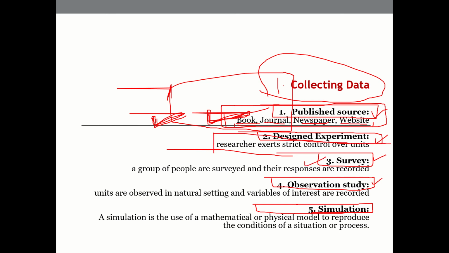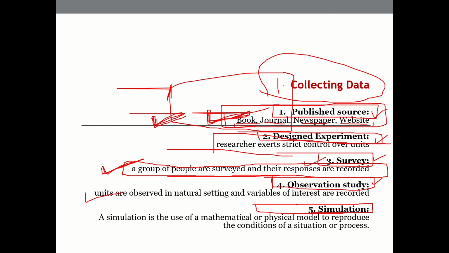The well-known way is collecting the data set through a survey. Okay, a group of people are surveyed and their responses are recorded in a pre-designed survey format. And there are so many survey techniques also. Okay, but we are not going into that detail as of now. These structured or unstructured responses can also be one form of data set that we can start looking for, or we can collect and then interpret from there.